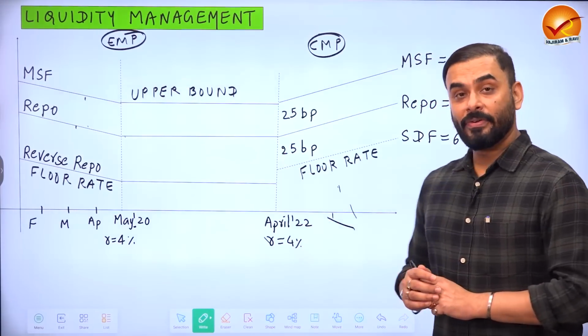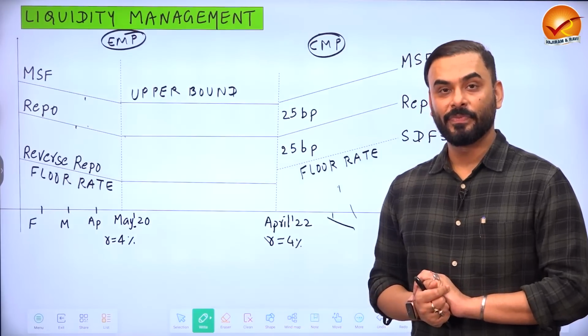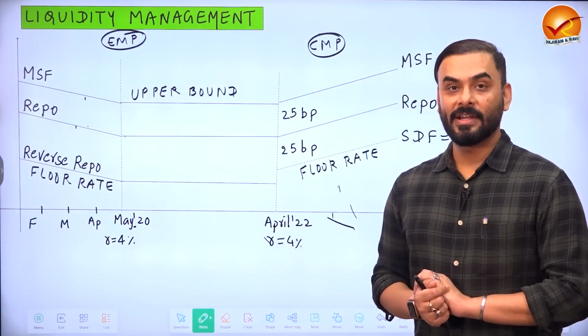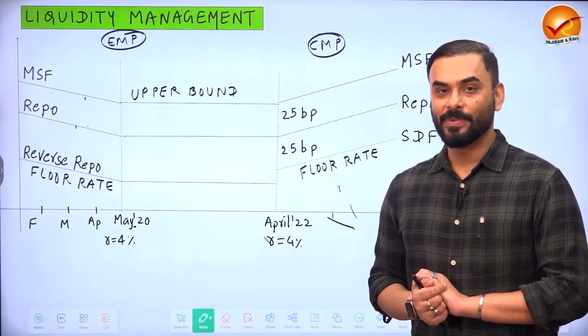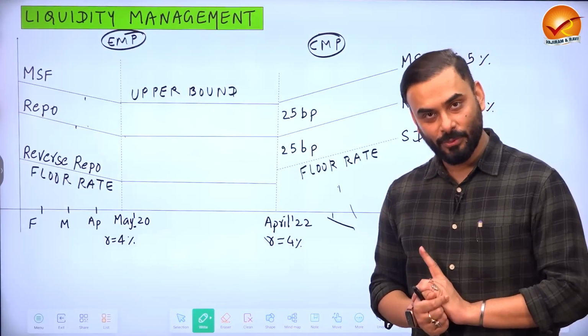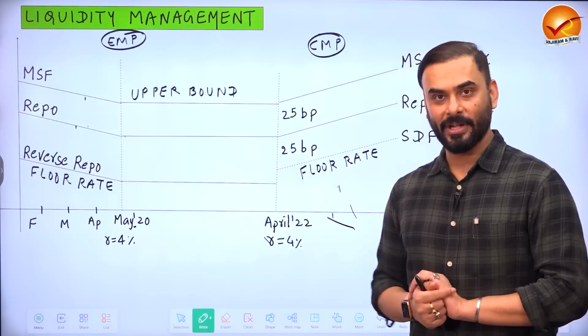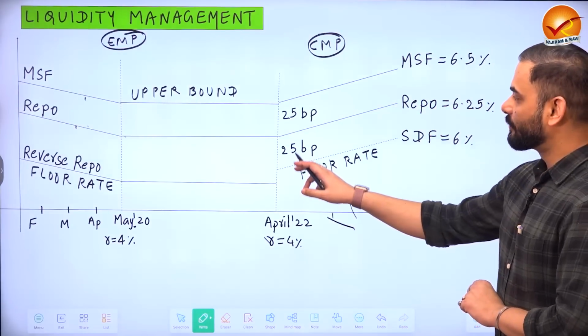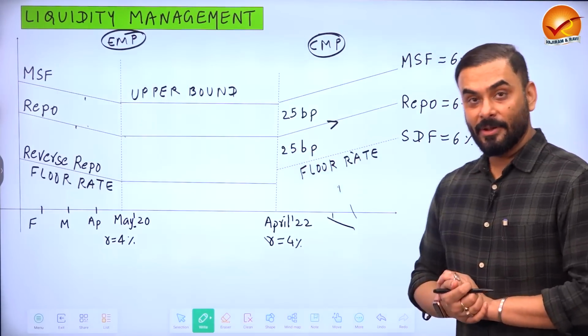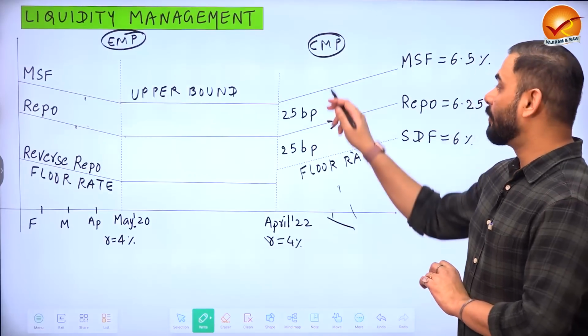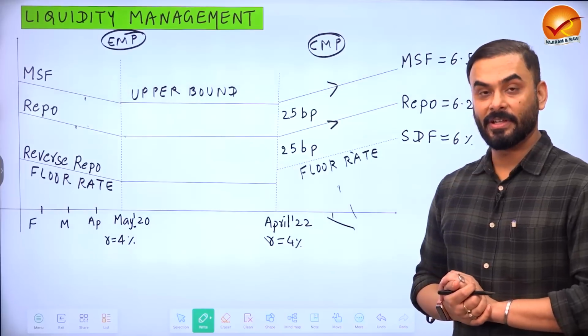But in the month of April 2022, Reserve Bank of India realized that they must take some action to control inflation because there was too much cash in the economy. What do we do to control inflation? We increase the repo rate. So Reserve Bank of India started to increase the repo rate. Right? When RBI increased the repo rate, RBI also increased marginal standing facility.